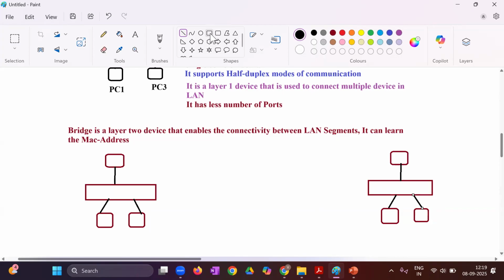Right? So now we want to have a connectivity between them. So what is going to be used? One more device. That is called what? Bridge.